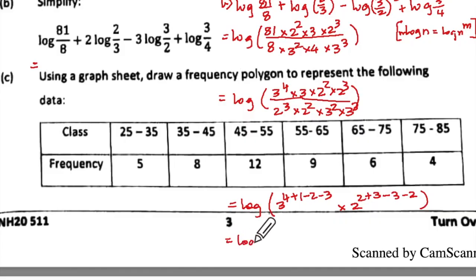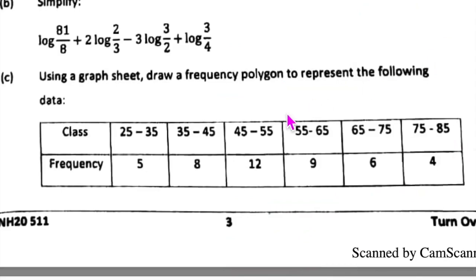So that gives us a log of, this is 5, this is 5. Cancel ho gaya. So 3 to the power 0, and here into 2 to the power 0. So we have log of any number to the power 0 means 1. So 1 into 1, correct? Yes. Indices. So log 1 is equal to 0, and that is your answer. Okay, so that was for 3 marks.